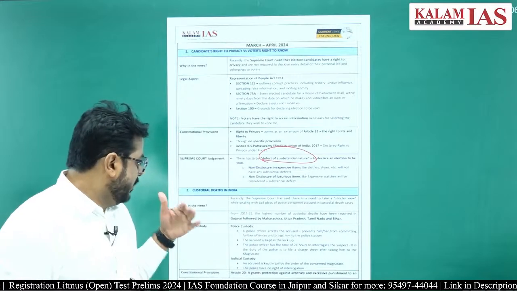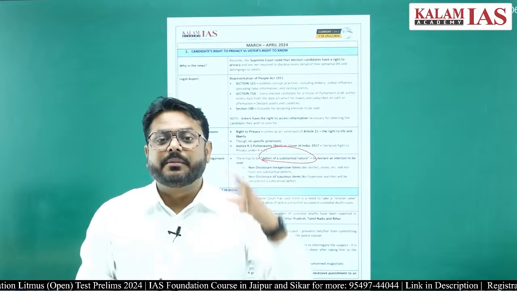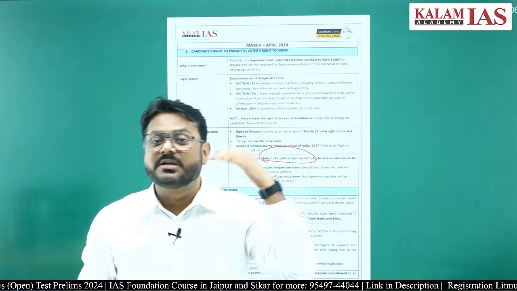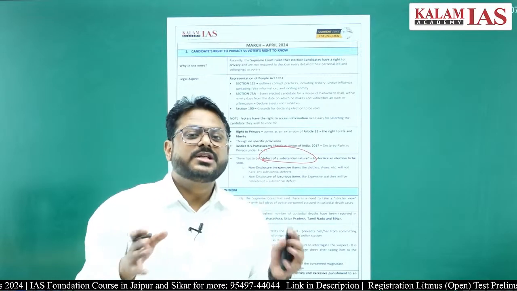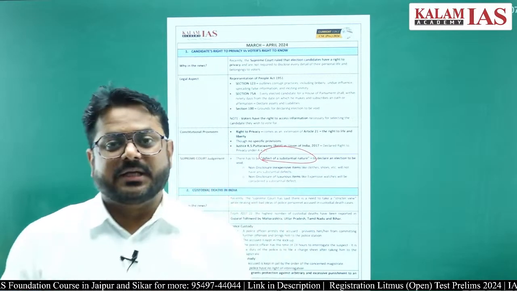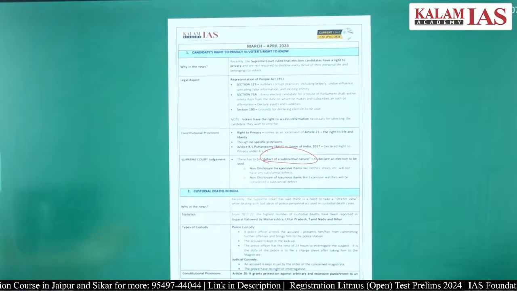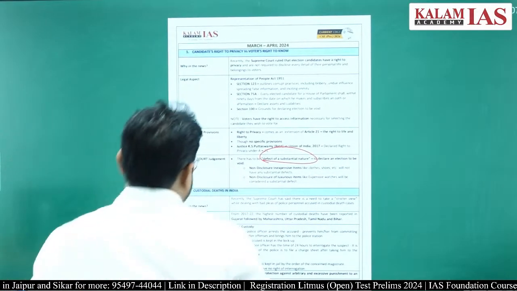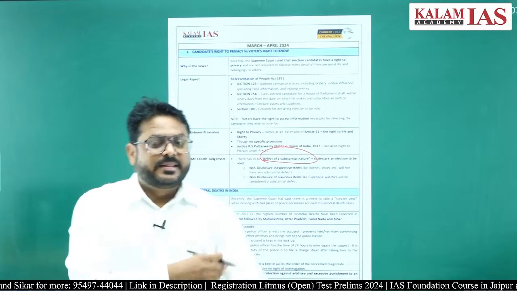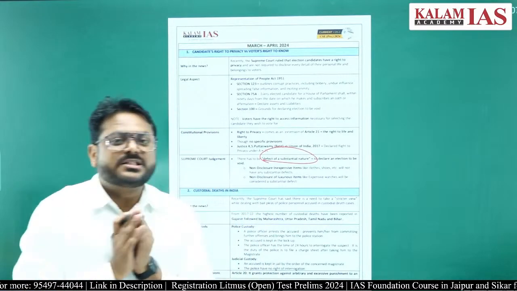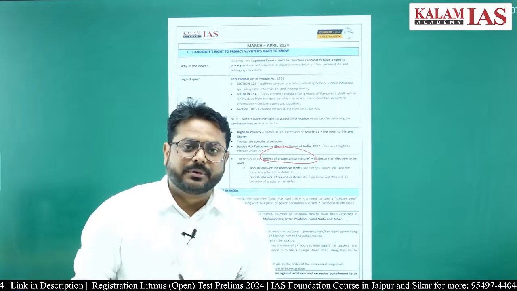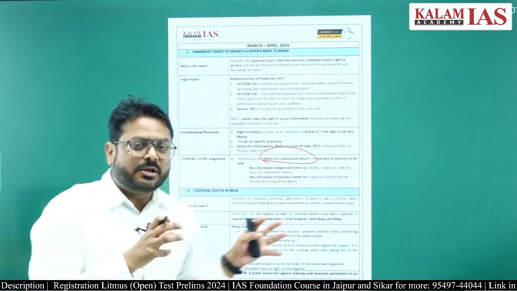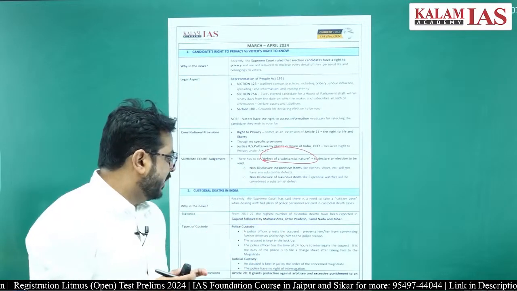But in case of judicial custody, the permission of the magistrate is very much required. Without the permission of the magistrate, the police cannot keep a person, right. In police custody, the accused is kept in the lockup.